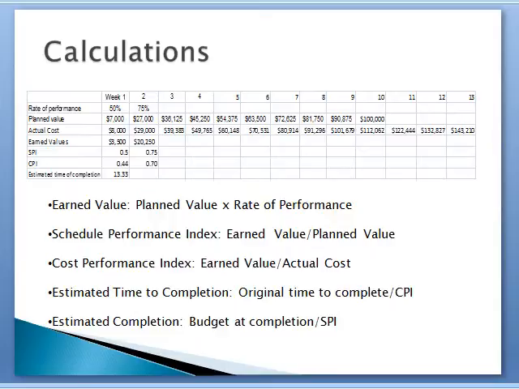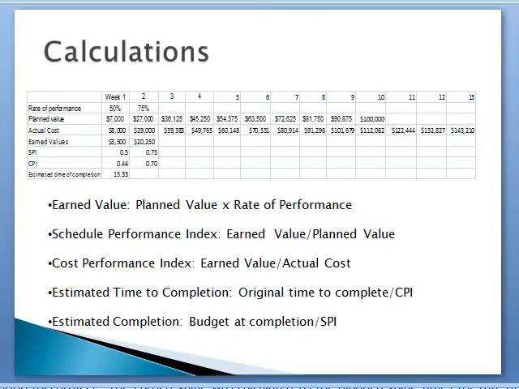The schedule performance index was calculated by taking the earned value for the week and dividing it by the planned value for that same week. In week 1, the earned value of $3,500 was divided by the planned value of $7,000 for week 1 to get 0.5 as the schedule performance index. The schedule performance index for week 2 was 0.75.